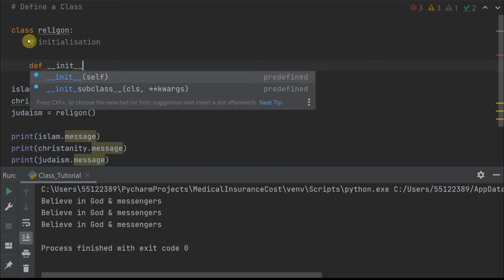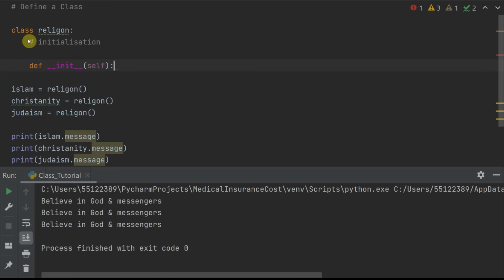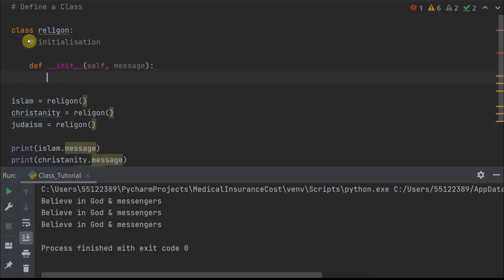Now whenever you are defining anything in a class, you have to give the first argument as self. Once I do that, I can give my second argument, which whenever I define a class has to be a certain message, and I will always have to define self.message equals message, whatever argument I give.